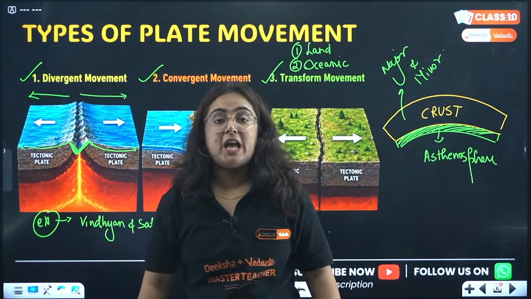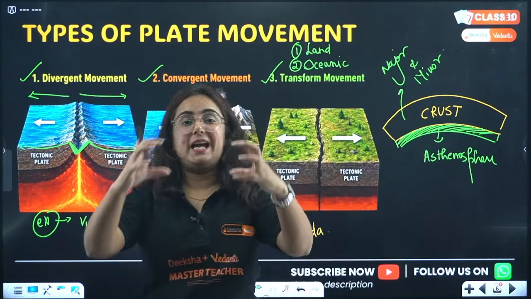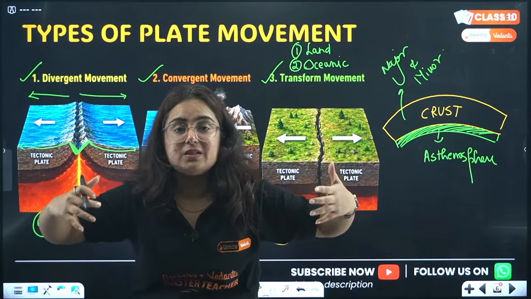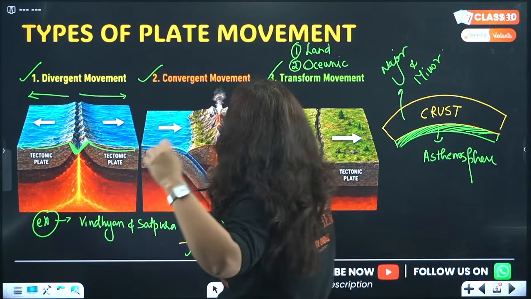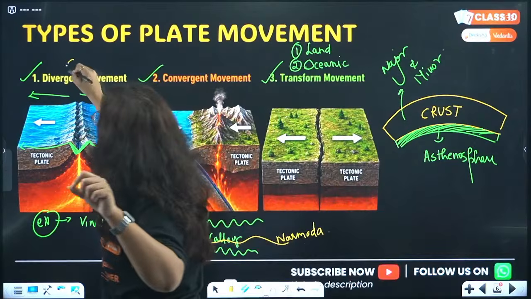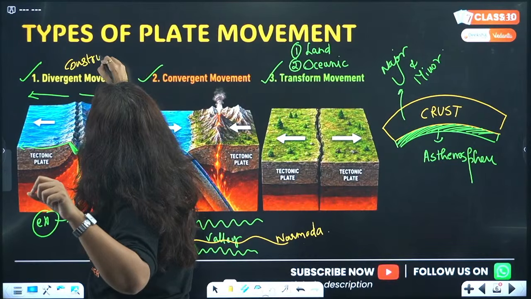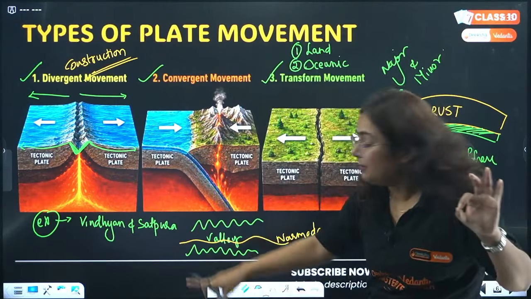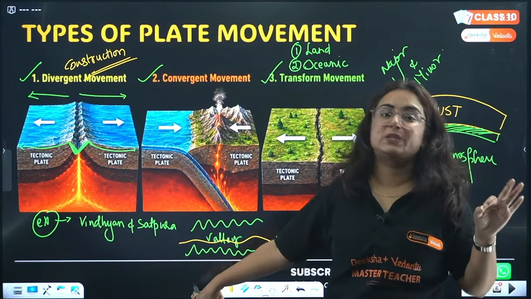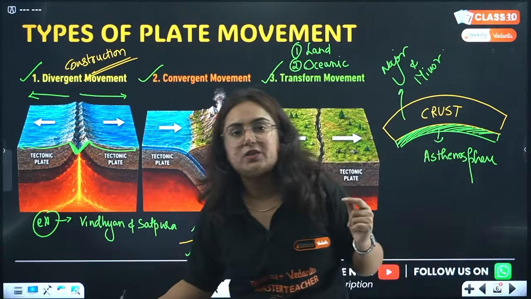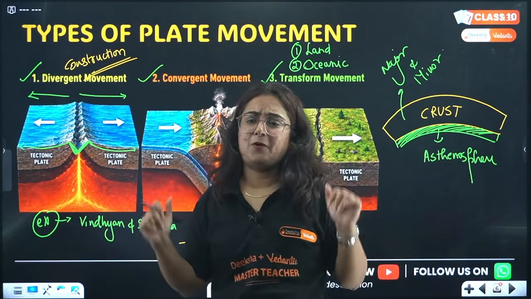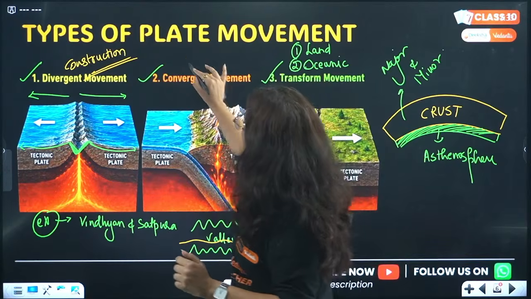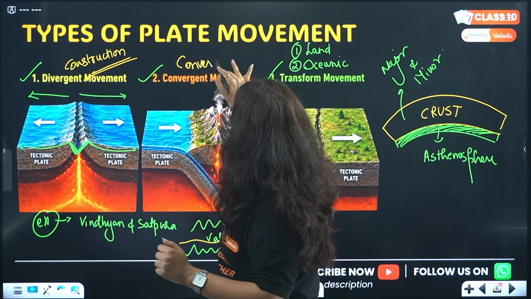Narmada river. So whenever two plates move away from each other, there will be construction of a new landform, and here is how a valley is formed. Okay, clear to everyone? Very good. Moving towards the next one, that is convergent movement.